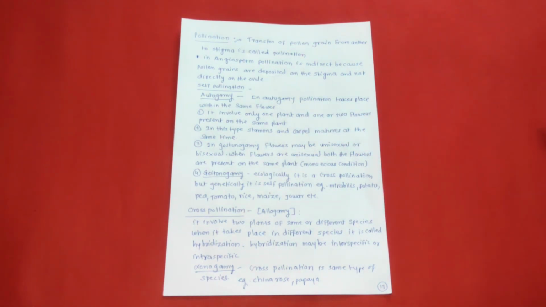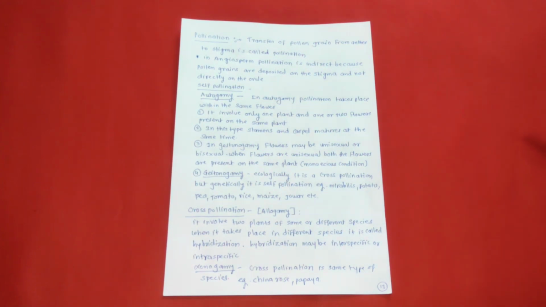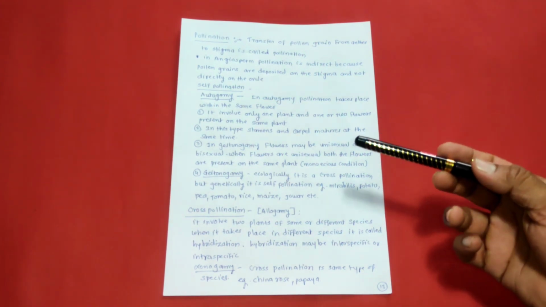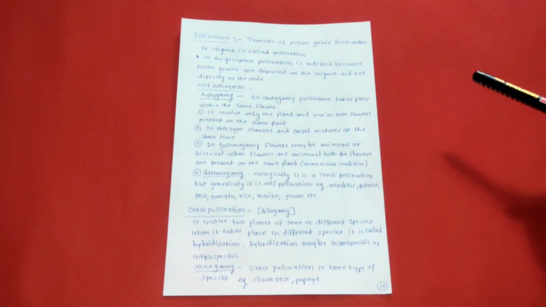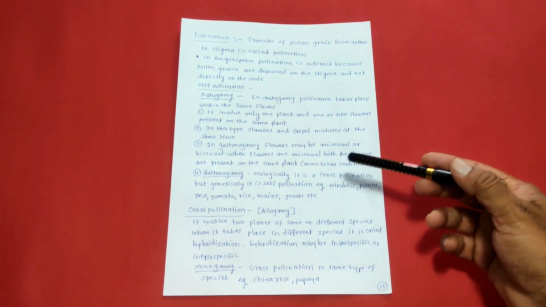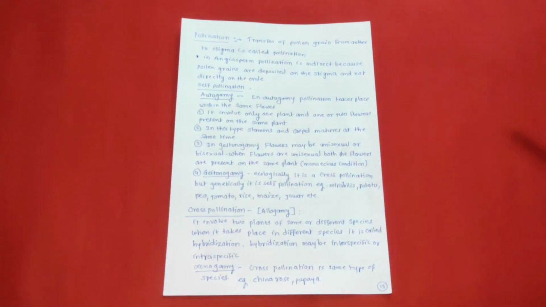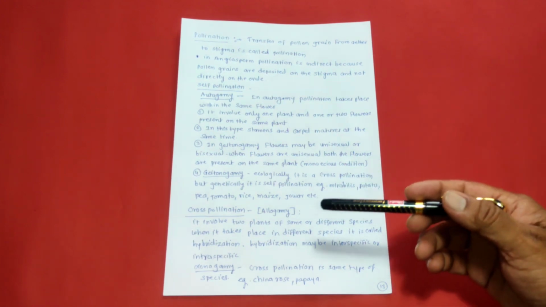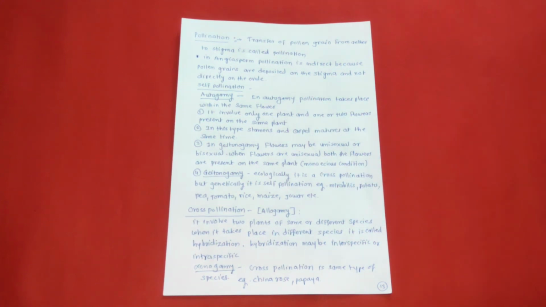In genitogamy, genito means neighbor, flower may be unisexual or bisexual. When flowers are unisexual, both the flowers are present on the same plant. That is monoecious condition. Genitogamous or genitogamy. Ecologically, it is a cross-pollination, but genetically, it is a self-pollinated plant. Example, mirabilis, potato, pea, tomato, rice, maize, jawar, etc.